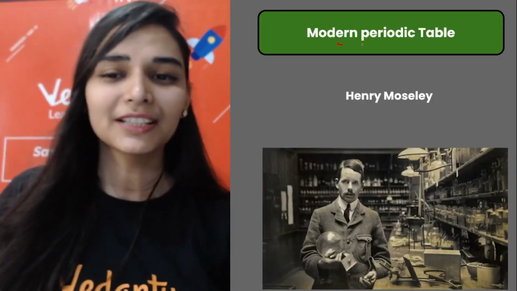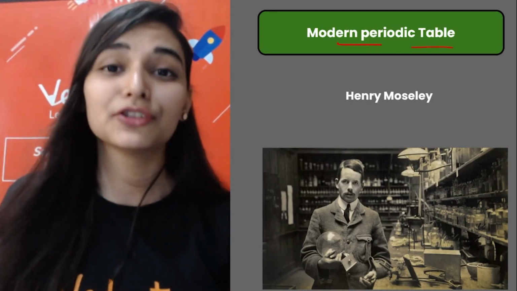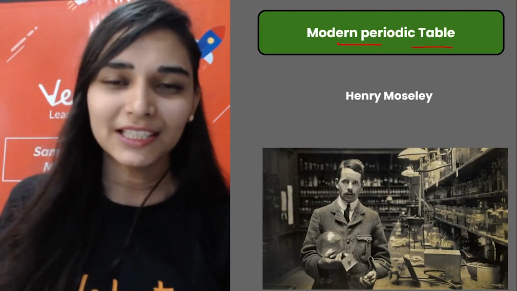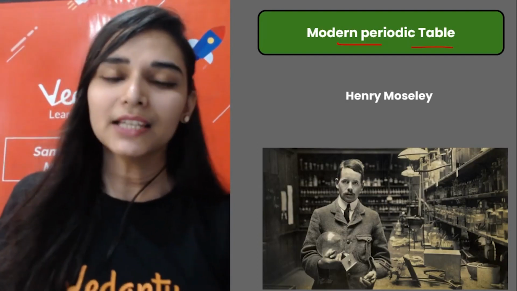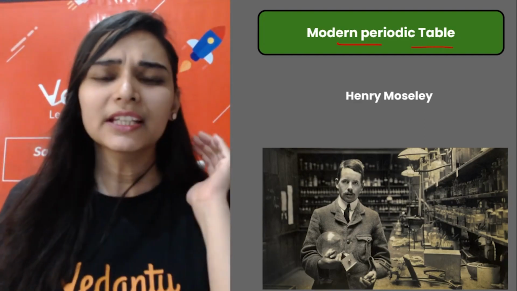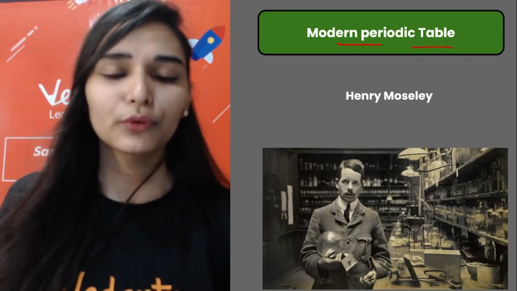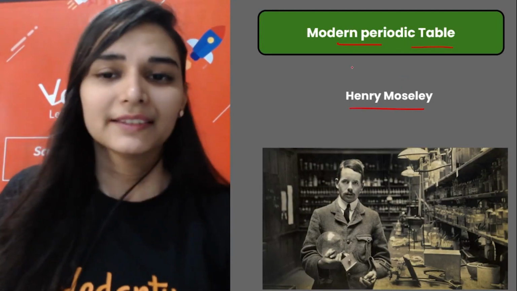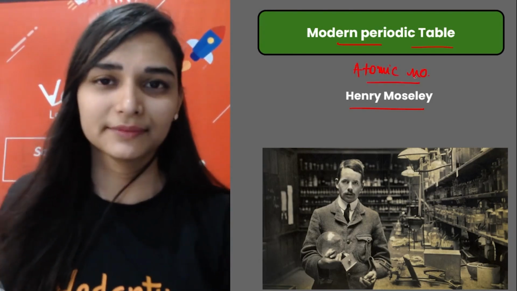Then came another great scientist, Sir Henry Moseley. Moseley said in an interview that whatever he had done, this classification would not have been possible if Sir Mendeleev had not proposed that table. In fact, Moseley studied it that way: he took Mendeleev's periodic table and started arranging the elements in exactly the same way. He also did X-ray diffraction, and he did a very good thing, which was to take the atomic number instead of the atomic mass.